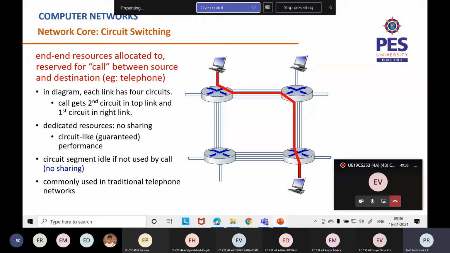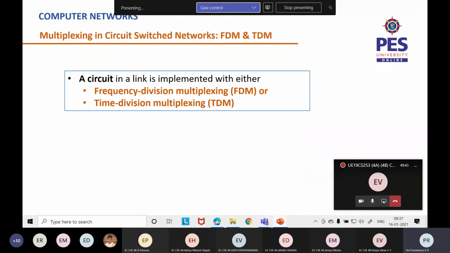Very old traditional telephone networks are the best example for this, and radio stations are also a good example for circuit switching. So when it comes to multiplexing in circuit switched networks, there are two types.